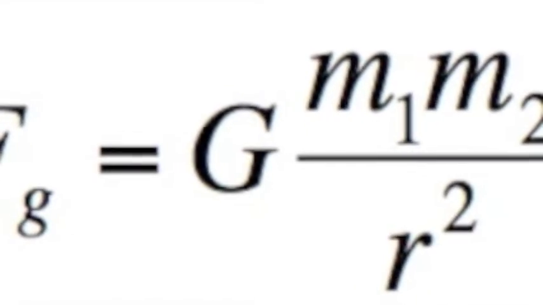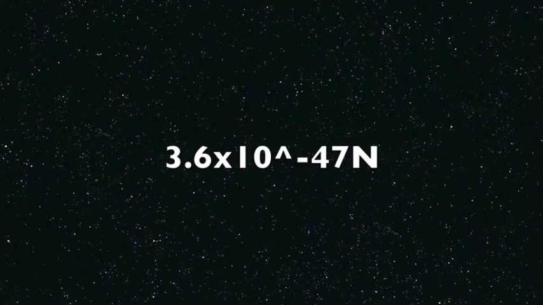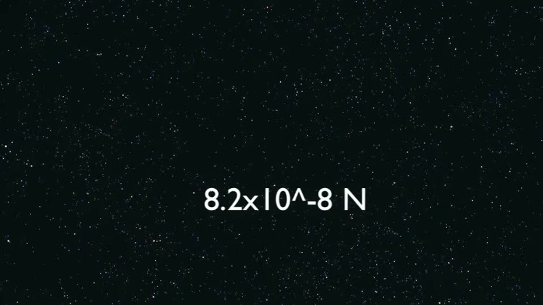You first use the formula for gravitational force, then plug in the corresponding values. The final result is 3.6 times 10 to the negative 47th newtons. Next, you do the electric force formula, and then again plug in values, and you get 8.2 times 10 to the negative 8 newtons.